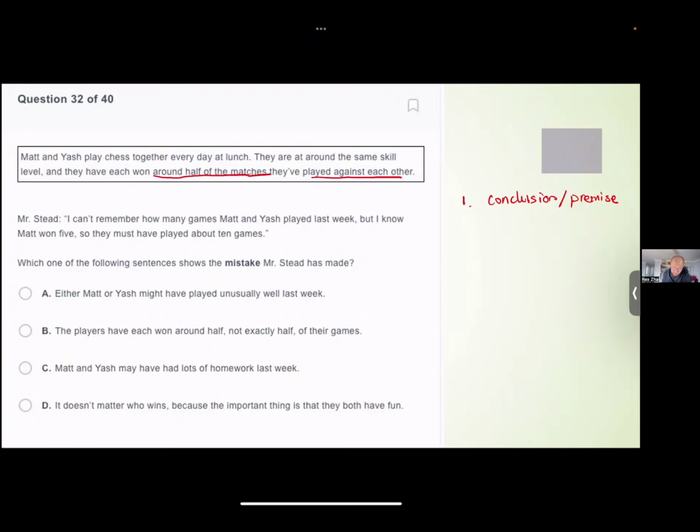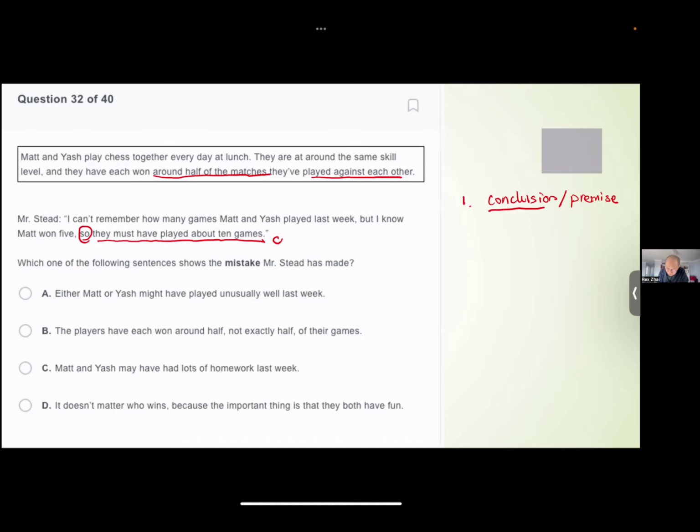I can't remember how many games Matt and Yash played last week, but I know Matt won 5. This is a very strong indicator telling us they must have played about 10 games. So this is the conclusion, which is that Mr. Stead wants to convince us to believe that they must have played 10 games.